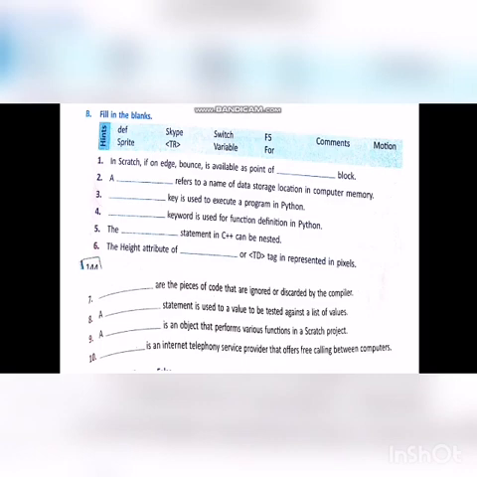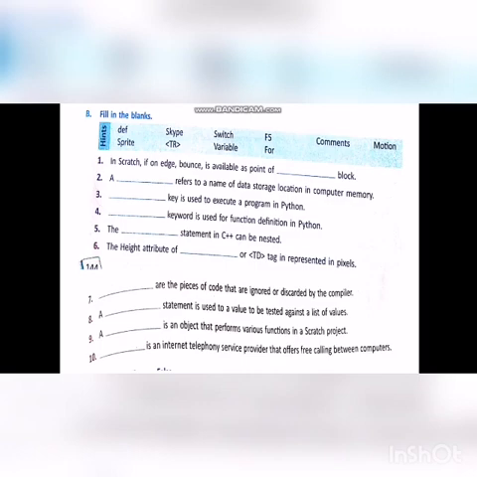Eighth one, a dash statement is used to allow a value to be tested against a list of values. The answer is switch. Ninth one, a dash is an object that performs various functions in a Scratch project. The answer is sprite. Tenth one, dash is an internet telephony service provider that offers free calling between computers.